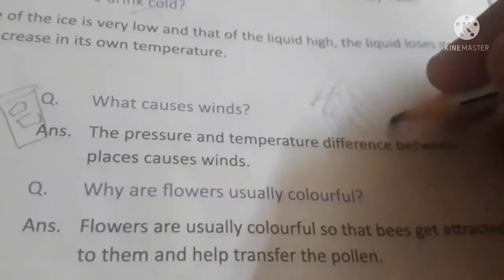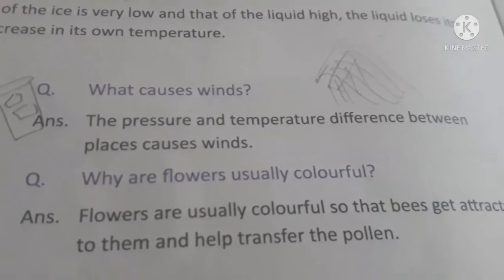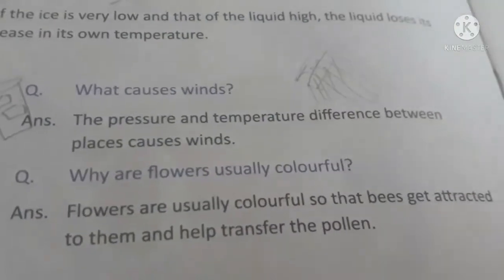From that beach, the air will be flowing to the low pressure area. See, the beach has high pressure because the wind blows there very strongly. That's why from there the air will blow into the low pressure area. So the difference between the pressures will cause the winds.